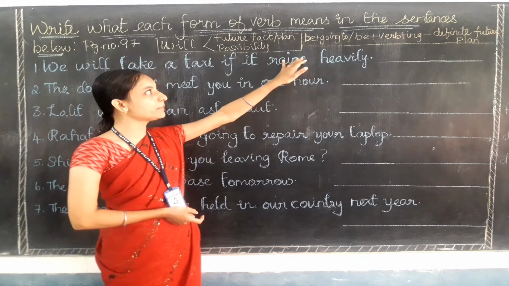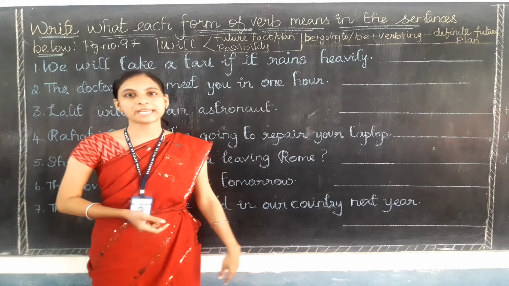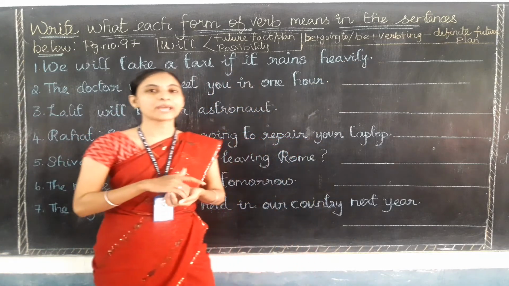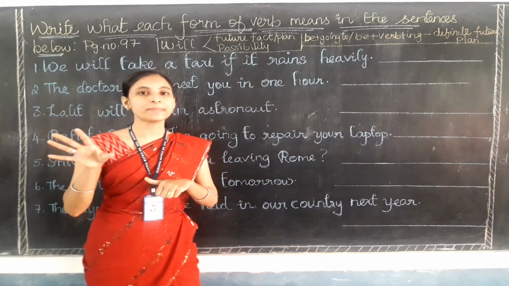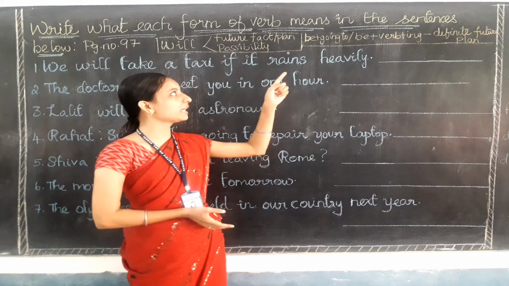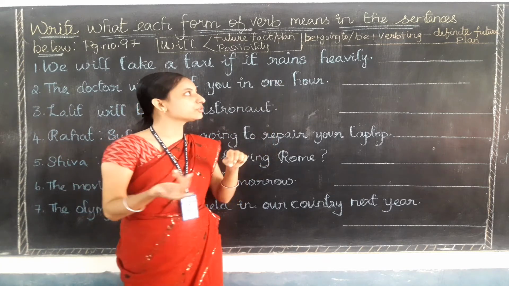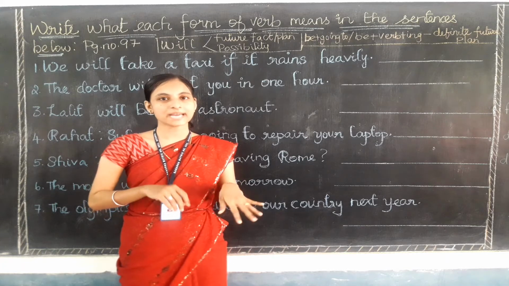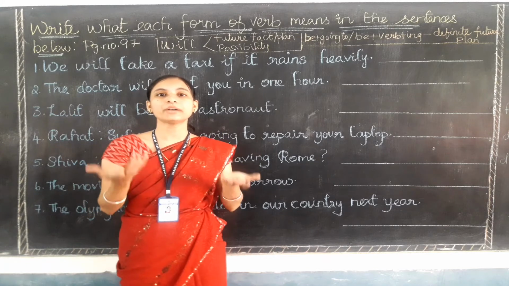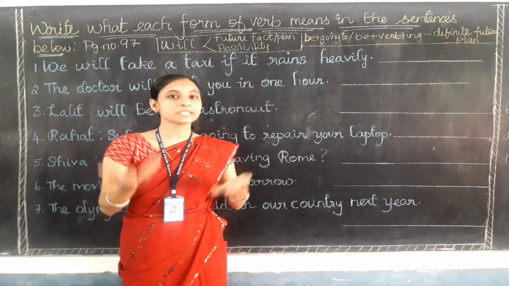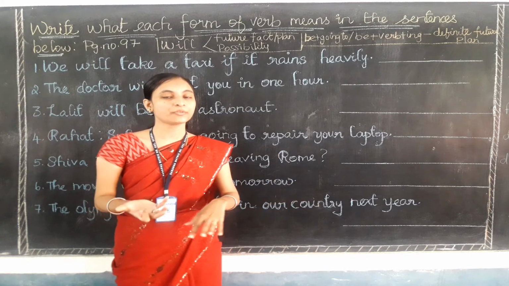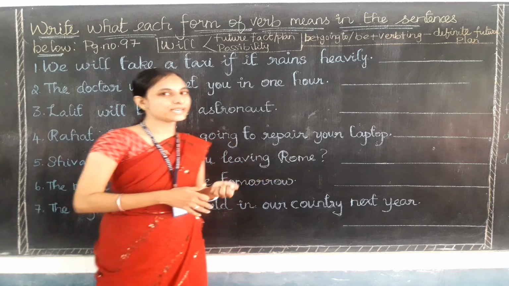And what about be plus going to and be plus verb plus ing? Yes, these two stand for the definite future plan. When we are talking about a future plan which is going to happen definitely, for those areas we can use be plus going to, and also we can use be plus verb plus ing. So I hope you are clear with the functions of these three forms. If you have not watched the previous video, please do watch it so that it will be very easy for you. This exercise will be easy for you. So let's start doing the exercise.